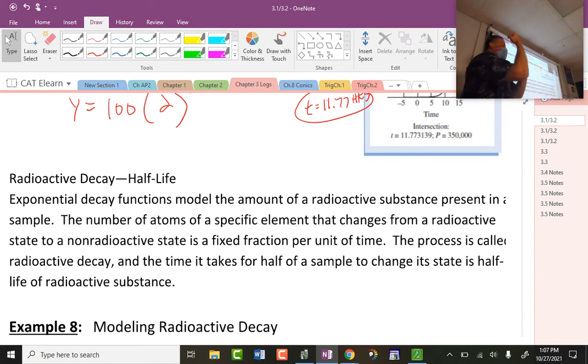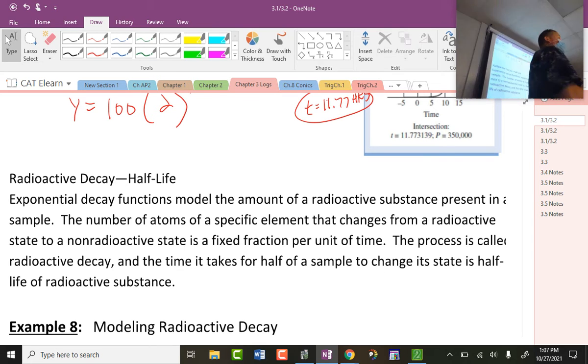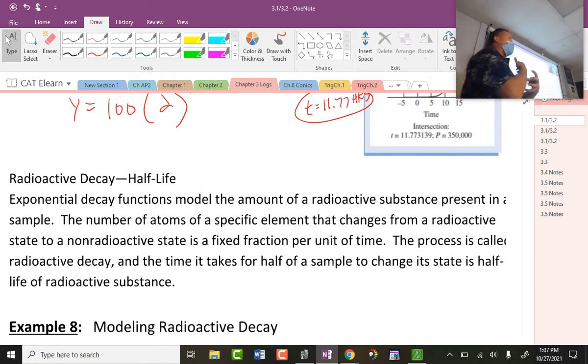So, for instance, all of us are made of carbon. And the thing that remains when we're dead and gone, I hate to go over this with you, is our bones. So when you find a bone, you can measure the radioactive decay of carbon-14, whose constant half-life is 3,000 something years, or that's how long it takes for half of your carbon-14 to decay into some other element. We can measure that and then see how old that bone is.